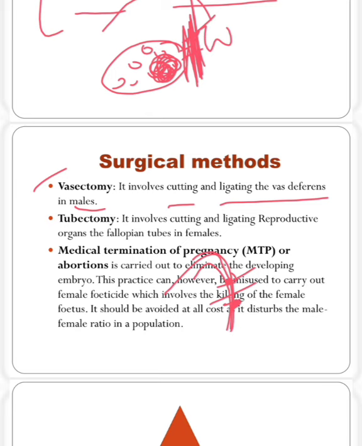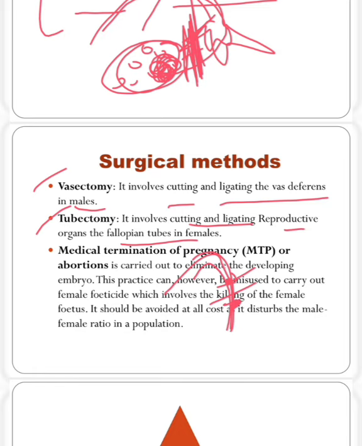Okay, next is tubectomy. It involves cutting and ligating the reproductive organ, the fallopian tube, in female. As you have seen, if this is the ovary, this is the fimbriae, and after that the fallopian tube is present. If we cut the fallopian tube, then the ovum will not go through the fallopian tube to be fertilized with the sperm.